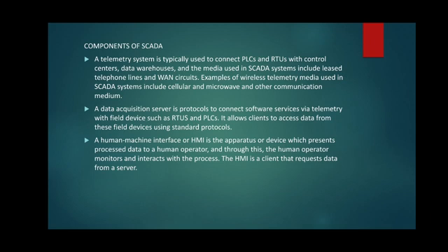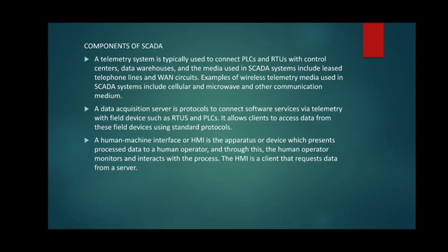A data acquisition server uses protocols to conduct software services via telemetry with the field devices such as RTUs and the PLCs. It allows clients to access data from these field devices using standard protocols. Protocols are very important.